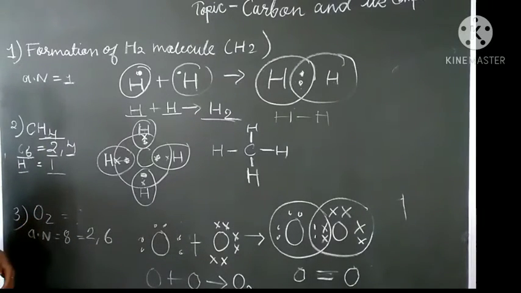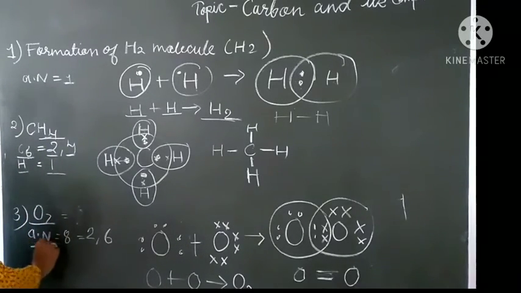Now we will see the example of oxygen. Students, we know that the atomic number of oxygen is 8.